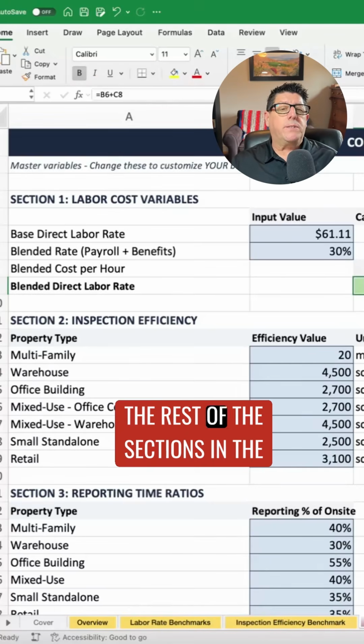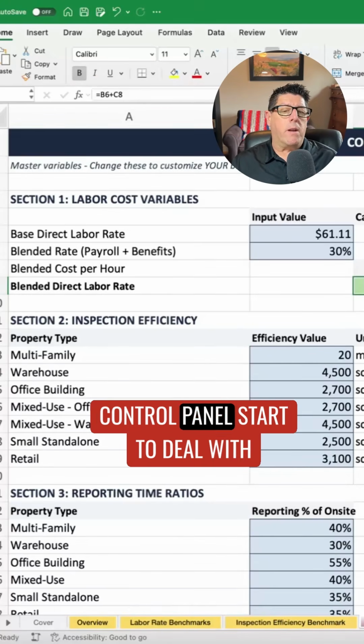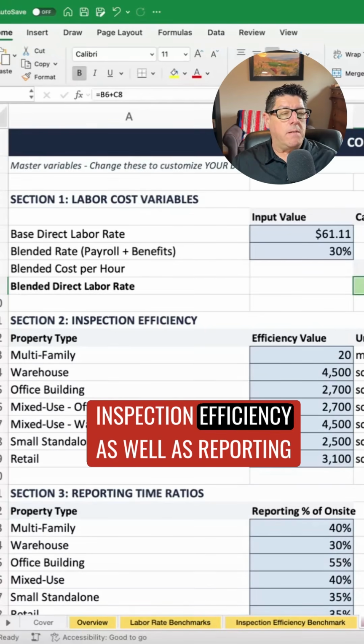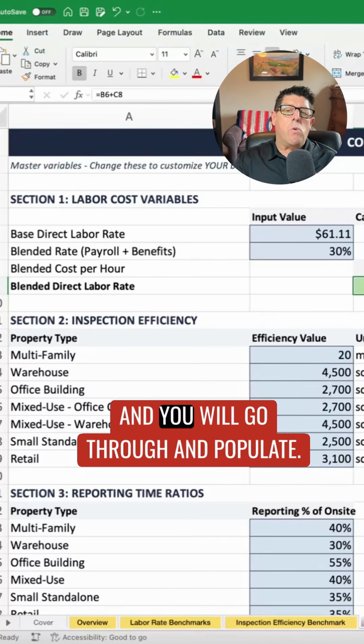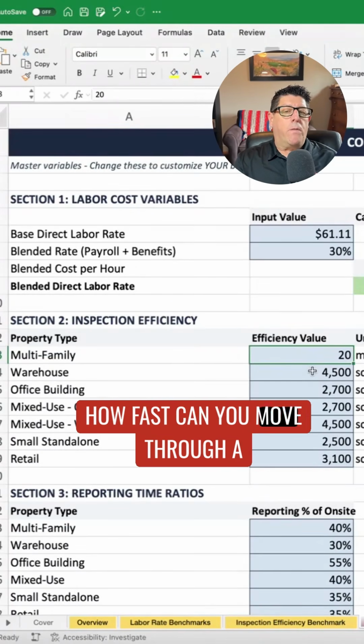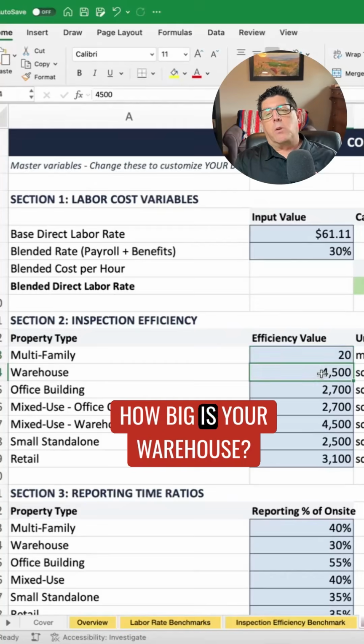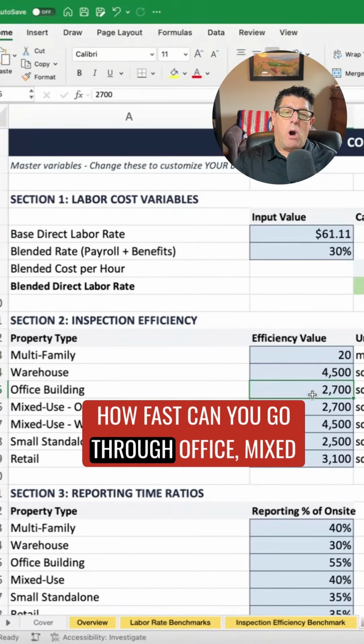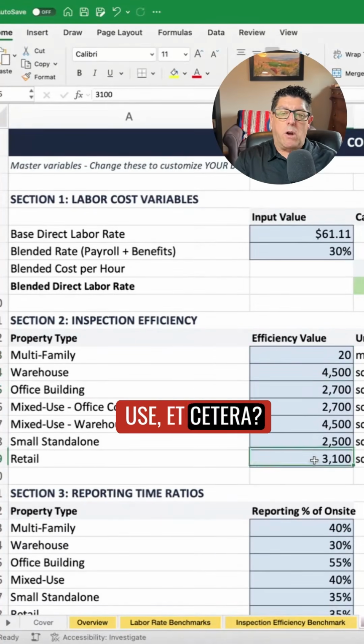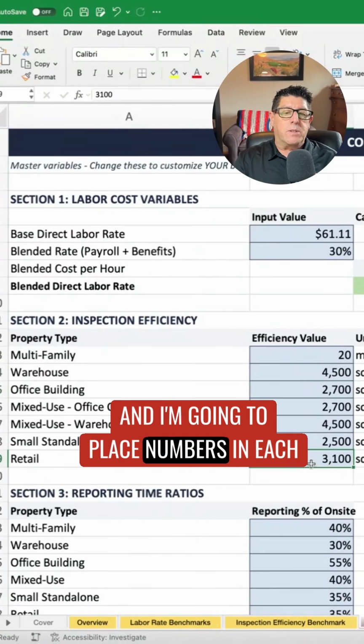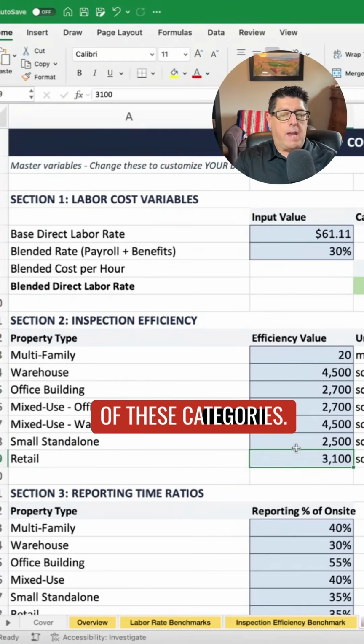Now, the rest of the sections in the control panel start to deal with inspection efficiency as well as reporting time ratios. And you will go through and populate these numbers. How fast can you move through a multifamily? How big is your warehouse? How fast can you go through office, mixed use, etc.? And I'm going to place numbers in each of these categories.